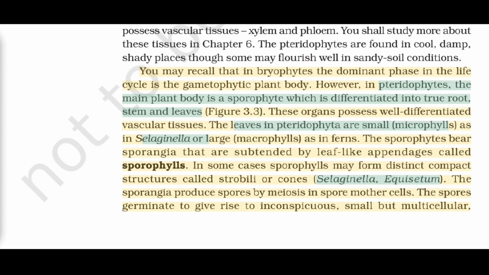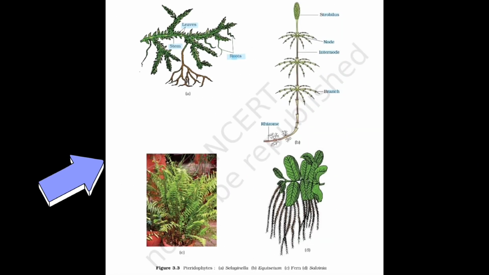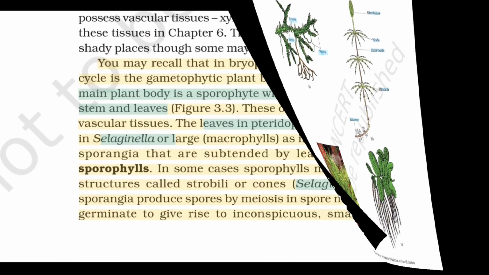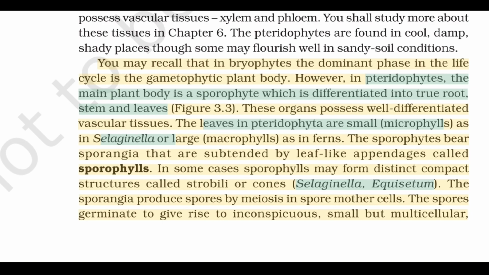You may recall that in bryophytes the dominant phase in the life cycle is the gametophytic plant body. However, in pteridophytes, the main plant body is a sporophyte which is differentiated into true root, stem and leaves. Figure 3.3. Pteridophytes: A. Selaginella, B. Equisetum, C. Fern, D. Salvinia. These organs possess well-differentiated vascular tissues. The leaves in Pteridophyta are small, microphylls, as in Selaginella, or large, macrophylls, as in ferns.